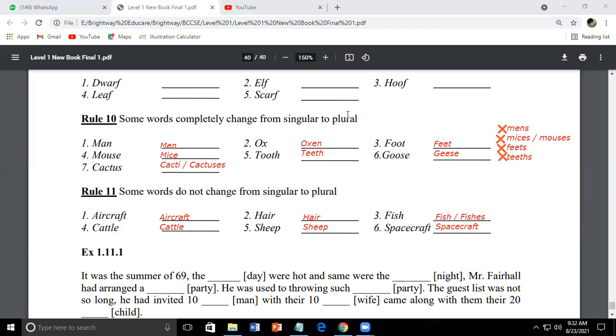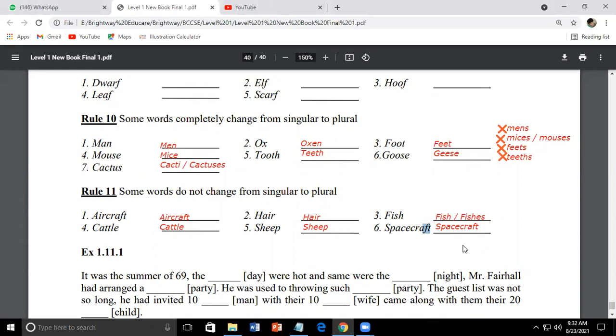Coming back to fish and fishes, so please try to understand. For example, if you have a tank, and in that tank there are many, more than one fish of the same species. For example, you've got 10 fish of goldfish. Okay, all of them are goldfish. So at that time, you will use fish. Okay, if you have 10 goldfish in your tank, that means all the fish are of same species.